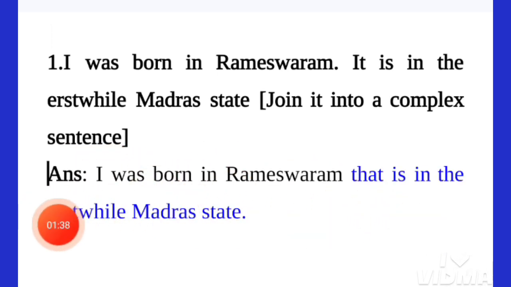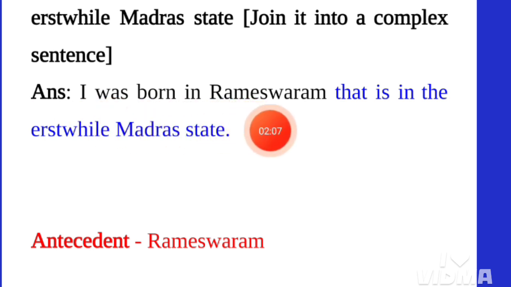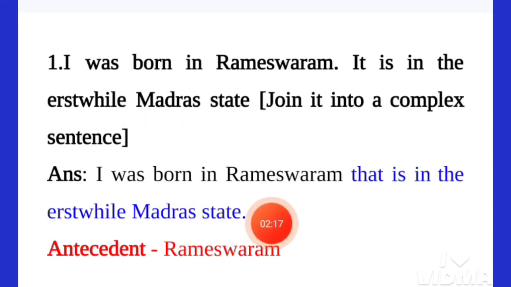Now look at this sentence. This is the complex sentence from the above two simple sentences: "I was born in Rameswaram, that is in the erstwhile Madras." Actually, erstwhile means former. This means Rameswaram is the former name of Madras. So, in this complex sentence, the antecedent is Rameswaram. What is an antecedent?